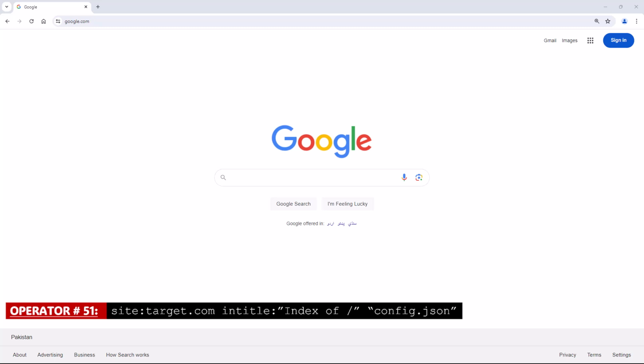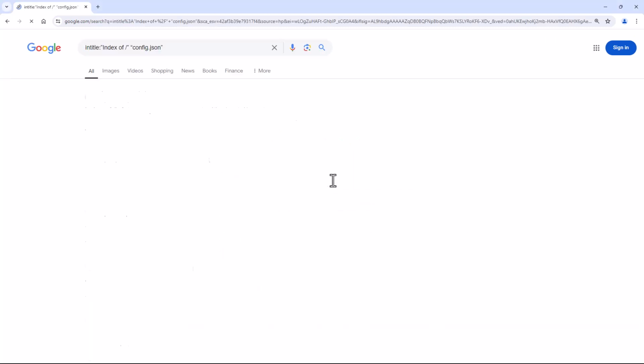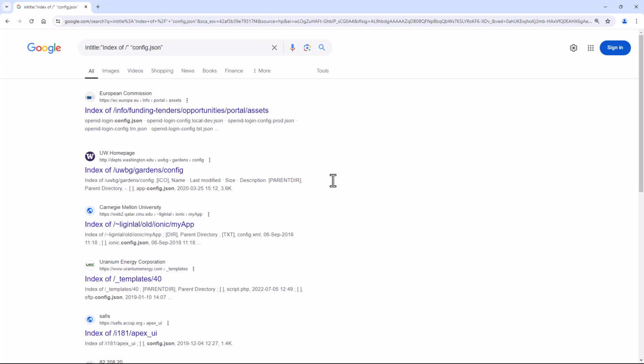Operator number 51. Site with the combination of in title. This Google Dork will search for config.json files on a website which may contain sensitive information such as API keys or database credentials.